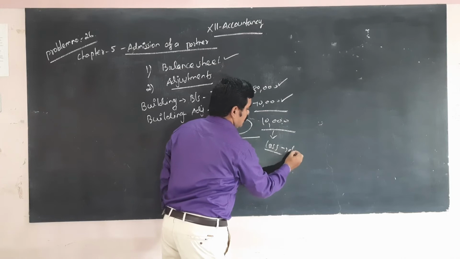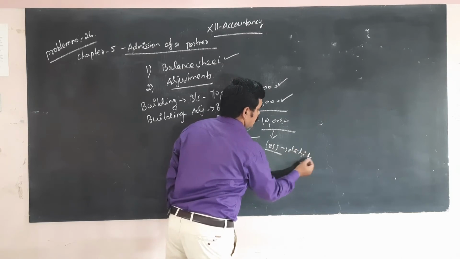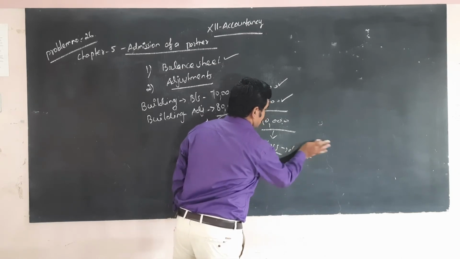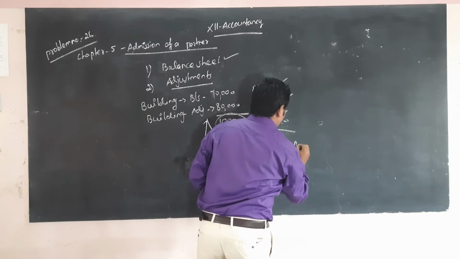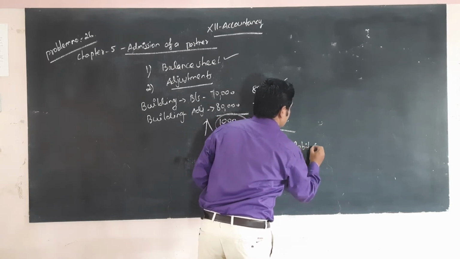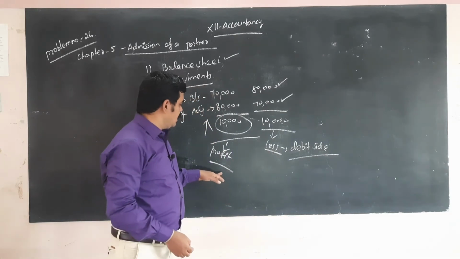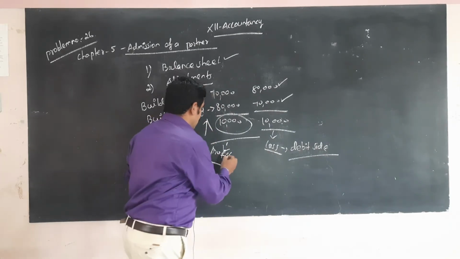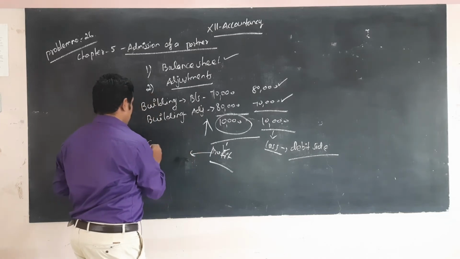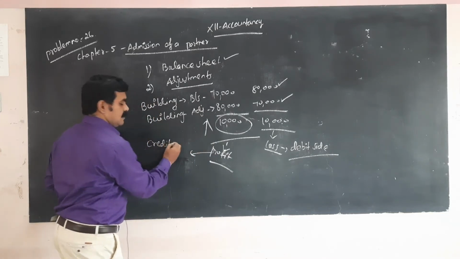So where does it come? On the debit side. Okay, this is called debit side. Profit, this is called credit side.